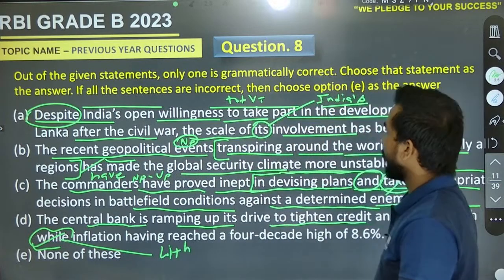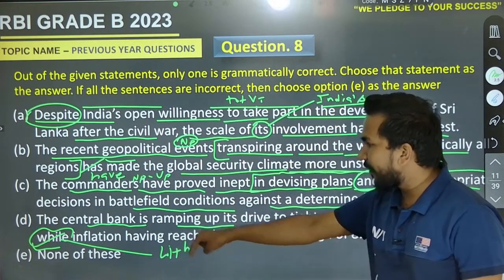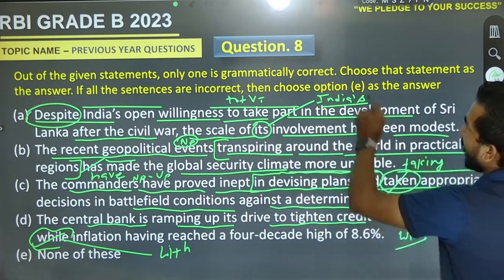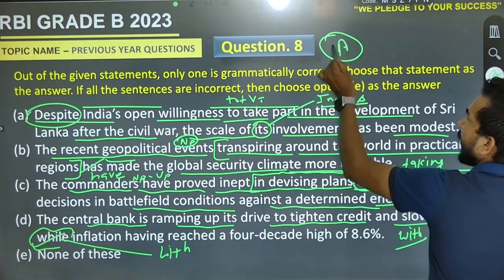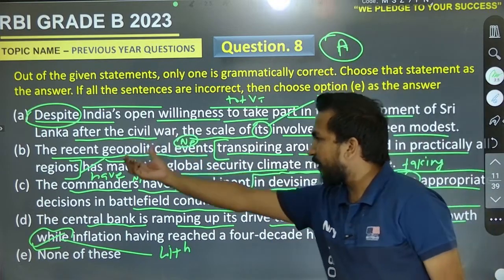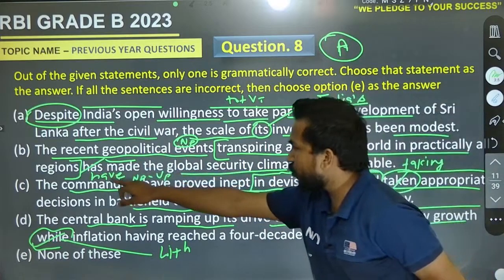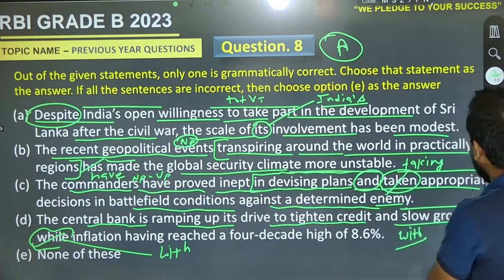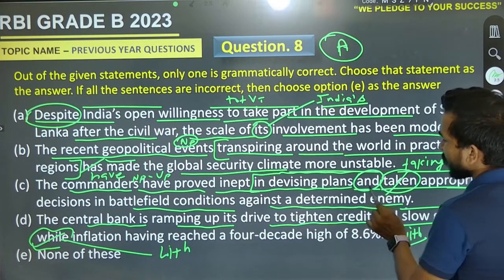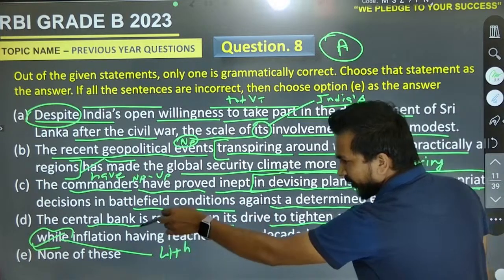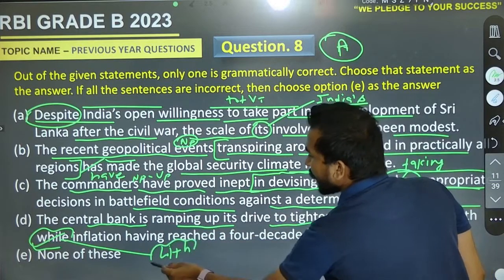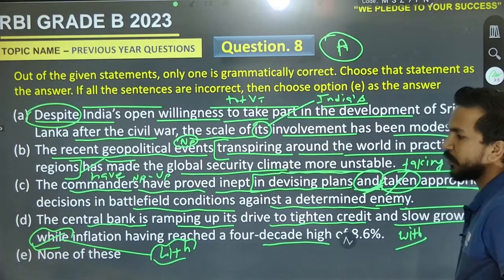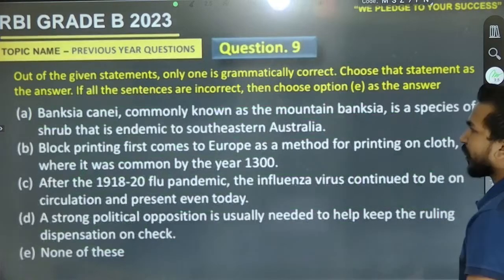So here we have the error in D part, C part and B part, but there is nothing about A part. So the right answer will be A. Here is the error of verb also: it must be have made. The second one is taking appropriate, it must be in balanced formation. And the fourth one is it must be with inflation, with inflation having reached a 4-decade high of 8.6%. So it must be A. Come to the next one.